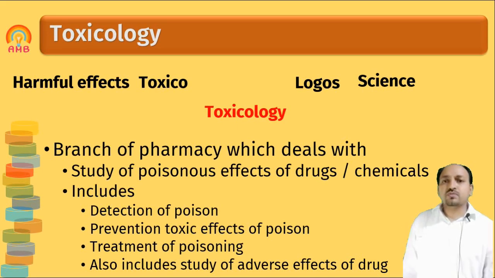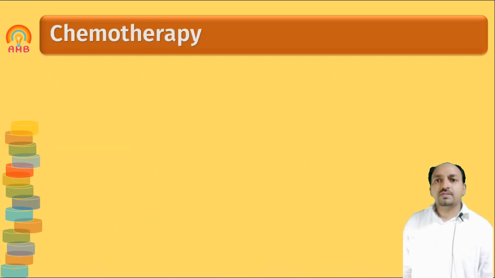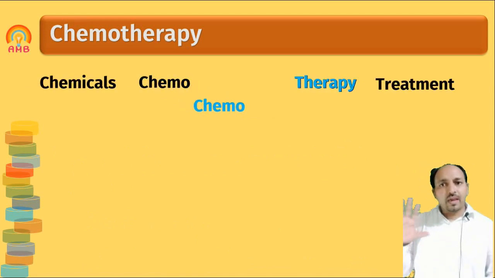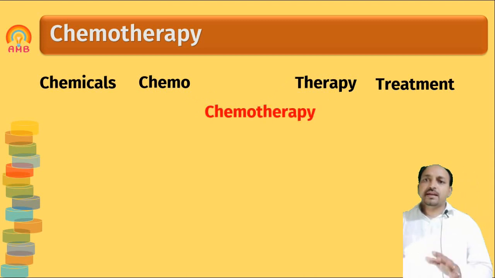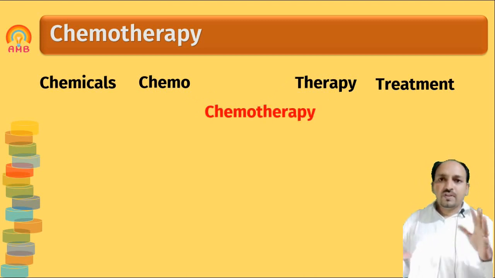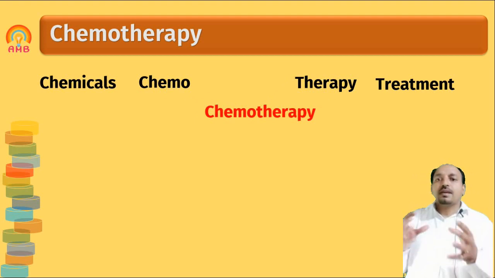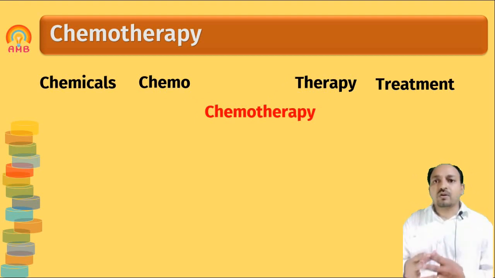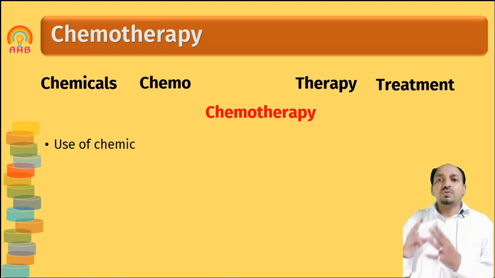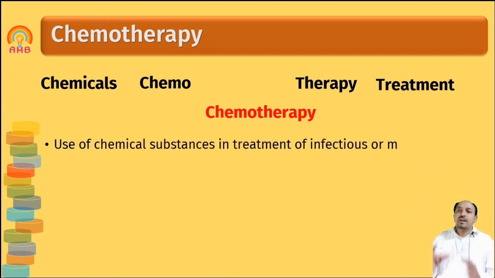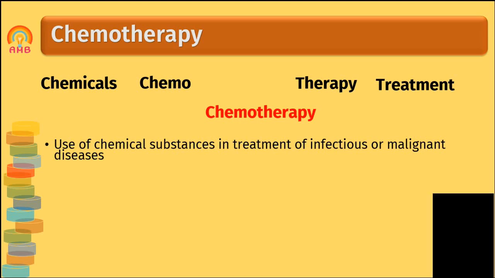Now next we have to discuss chemotherapy. This word again came from two words. The first is chemo, meaning chemical substances, and therapy means treatment of infectious diseases. So chemotherapy is the branch of pharmacology that deals with the use of chemical substances in the treatment of infectious diseases or diseases like cancer.